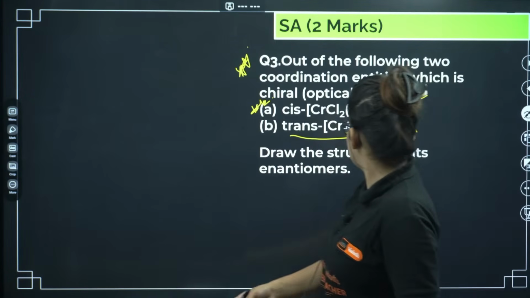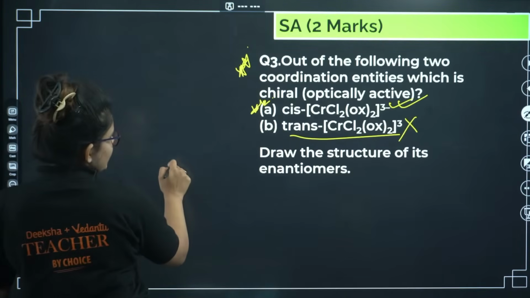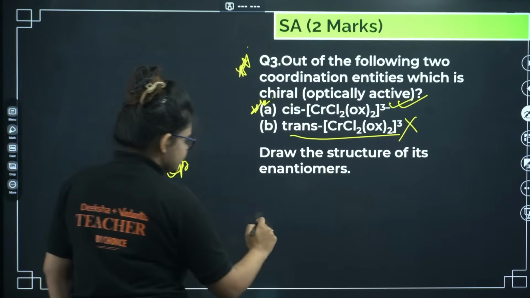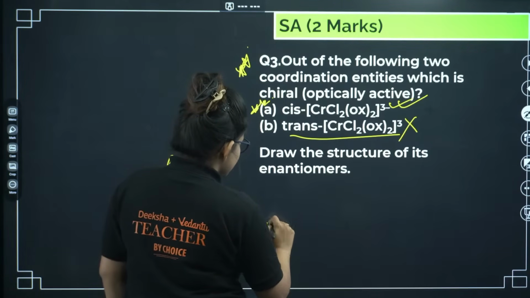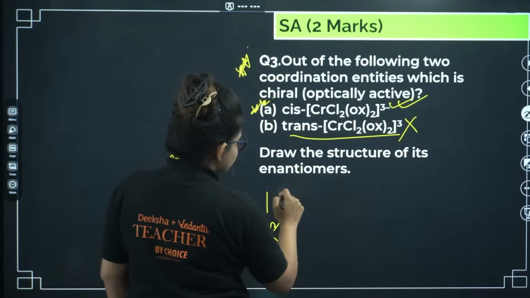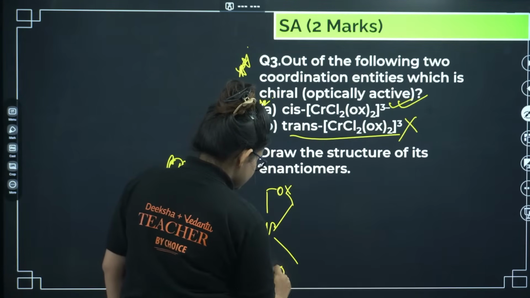Draw the structure of its enantiomer. So let's draw the structure of the cis. I'm having chromium a little bit below. Let me draw it here. Okay, so Cr, oxalate, right? So oxalate, you can represent it like this.